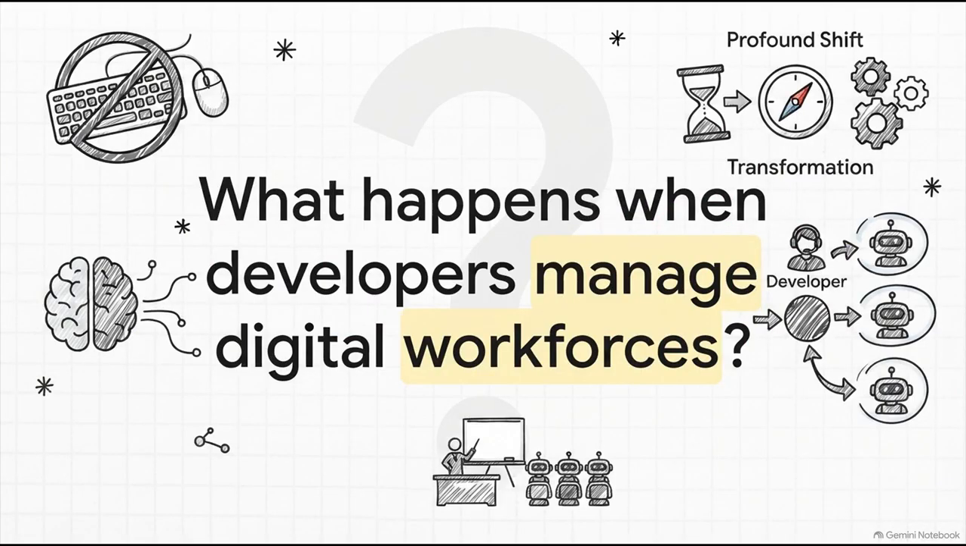And it forces us to ask a pretty massive question. What actually happens when developers stop typing code and start managing digital workforces? When your role elevates from an instruction-level coder to a system-level orchestrator, everything about how you plan and govern your work has to completely transform.